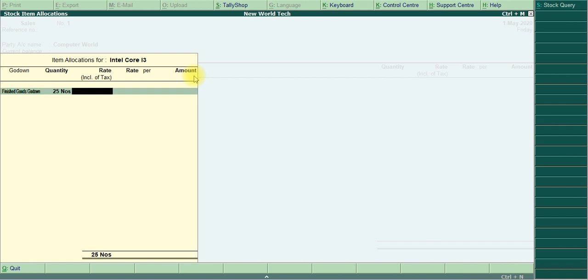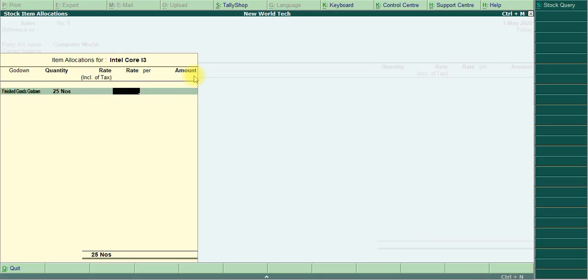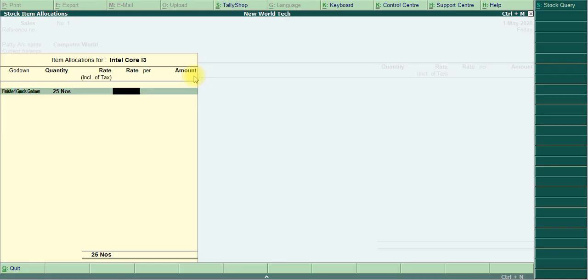Skip here the rate inclusive of tax, whether it comes or not. If it does not come, don't bother about it. Okay, I give the rate in the rate column, 35,000.